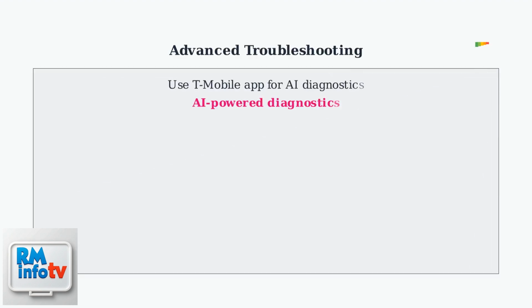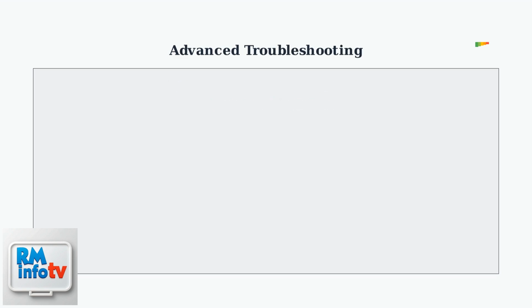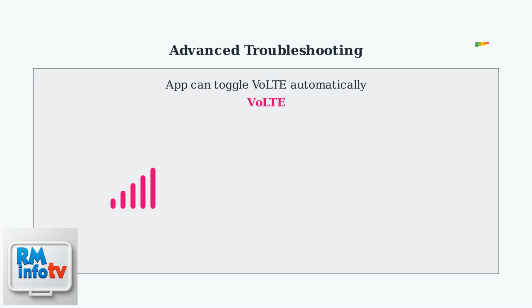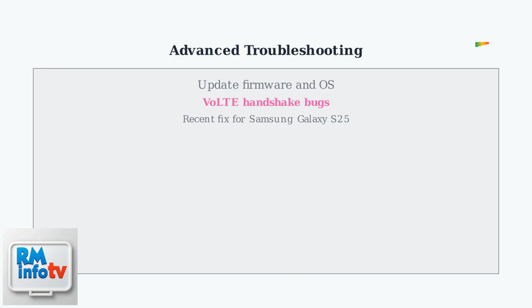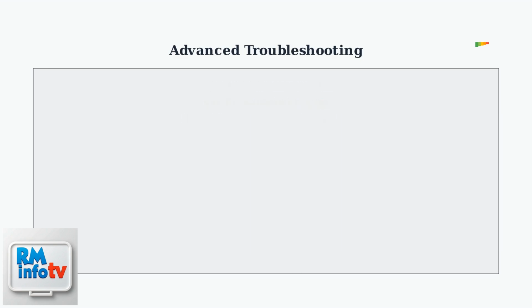If basic checks don't resolve your call issues, T-Mobile provides advanced troubleshooting through their app with AI-powered diagnostics that can detect and fix problems with SIM, VoLTE, and network registration automatically. The app can automatically toggle VoLTE settings with your permission to fix common call problems. Ensure your device firmware and operating system are up to date, as T-Mobile releases patches to fix VoLTE handshake bugs.